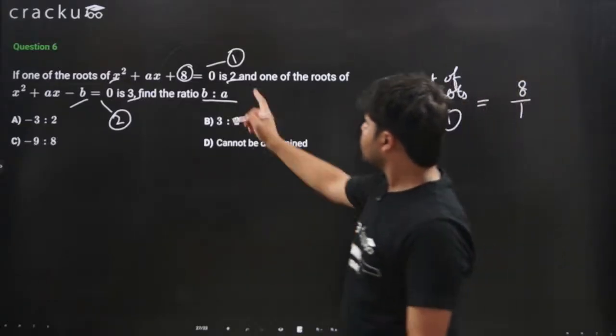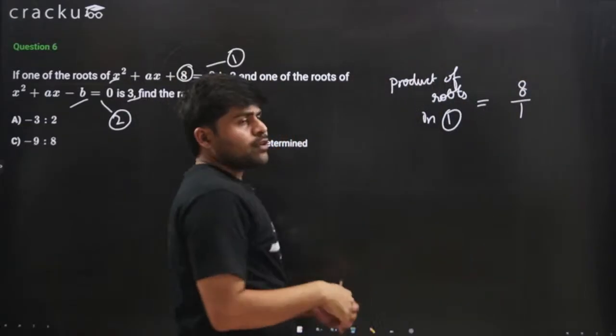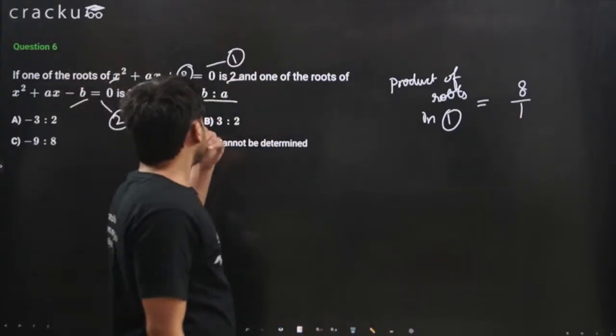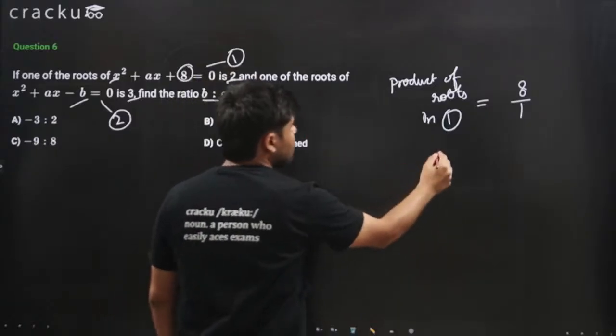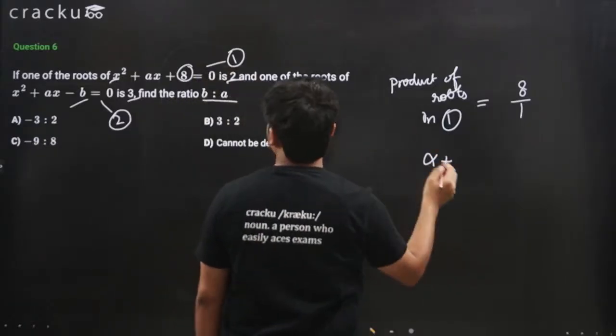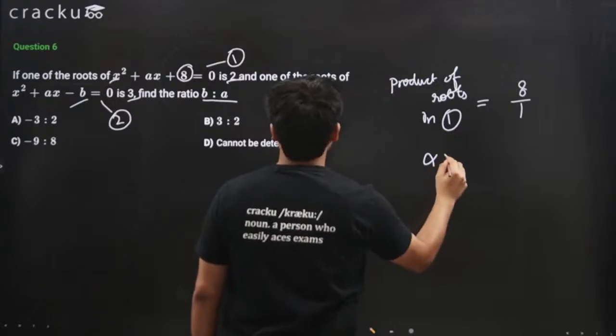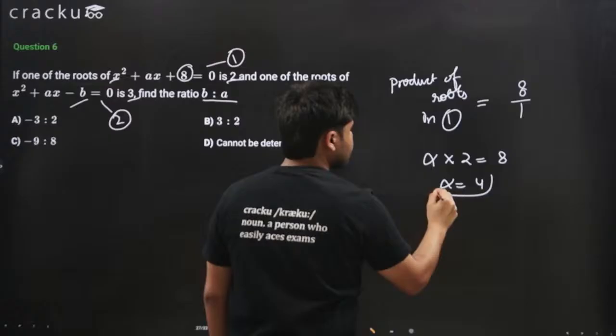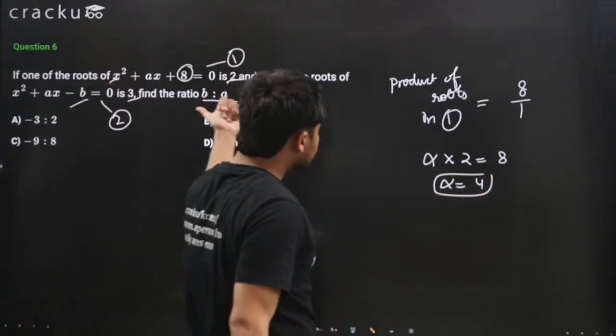If one of the roots is 2 and the other root we don't know, we don't need to know. Let's assume it to be alpha. So alpha times 2 is equal to 8. This means alpha is equal to 4. So the other root is 4.